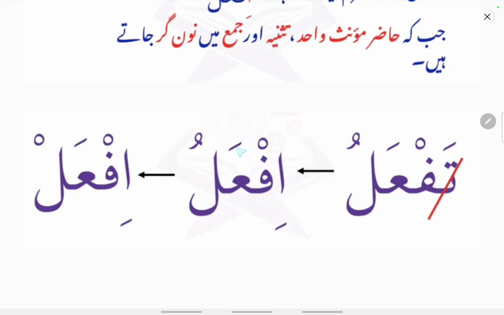If the ayn kalima has a dhamma, the arzi alif will be receiving a dhamma, and the last letter lam will be receiving a sukun. That is, yaf'alu will become uf'ul, that is, the ta, the fe'lul mudari sign, is removed, and the last letter lam will be receiving a sukun, and the arzi alif will be receiving a kasra because the ayn kalima has a fatha. If the ayn kalima has a fatha or a kasra, the alif will be receiving a kasra. If the ayn kalima has a dhamma, the alif will be receiving a dhamma.